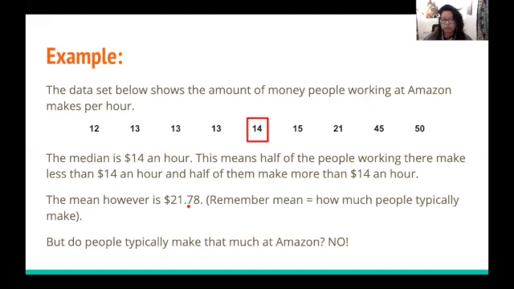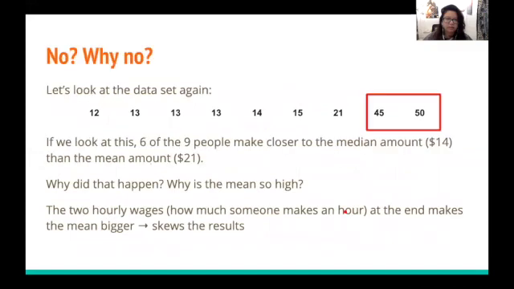And remember, we just went over that the mean represents how much people typically make. But do people typically make that much at Amazon? No. Why not? Let's take a look at this data set again. If you look at this, 6 of the 9 people make closer to the median amount, right? So we have 12, 13, 13, 13, 14, and 15. These people make closer to the median amount of $14 than the mean of $21, right? It's closer to this number than it is to 21.